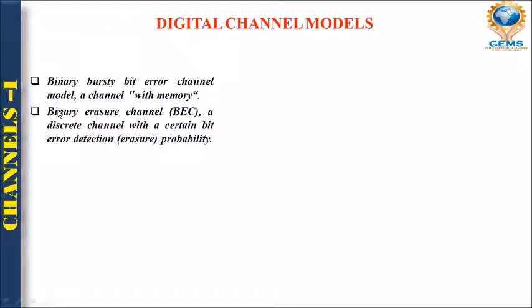The next channel is the binary erasure channel, which is also known as BEC, right? It is a channel with certain bit error detection. That means this channel BEC is responsible for bit error detection. That means it detects where the bit error has happened, right? Okay.